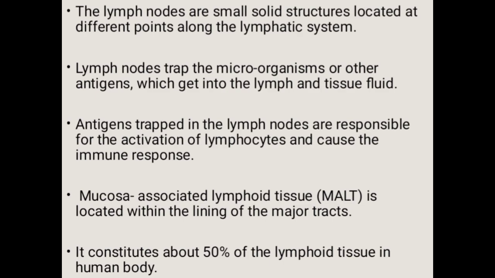In the human body, this tissue constitutes about 50% of the lymphoid tissue. Mucosa associated lymphoid tissue protects mucosal surfaces from infection, inducing immune responses and promoting immune tolerance.